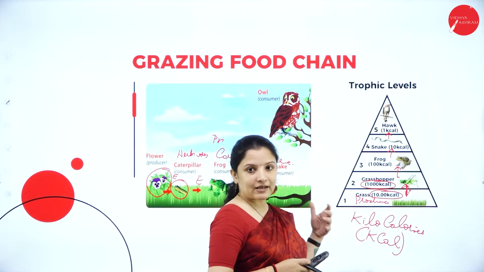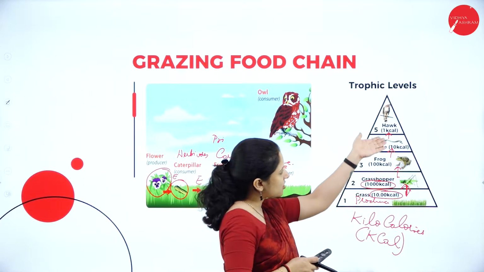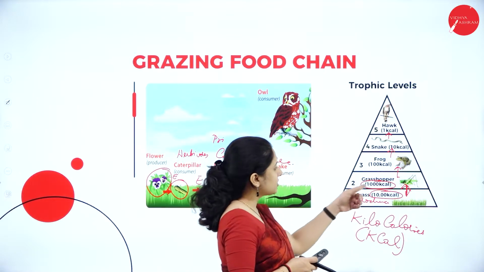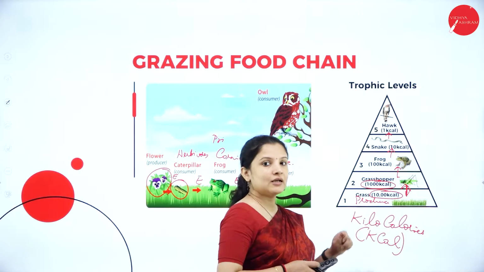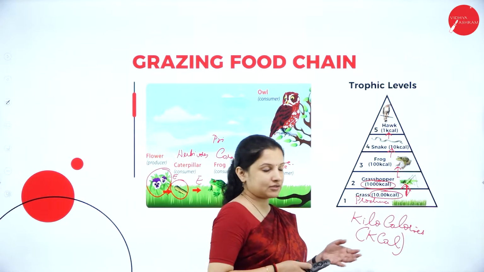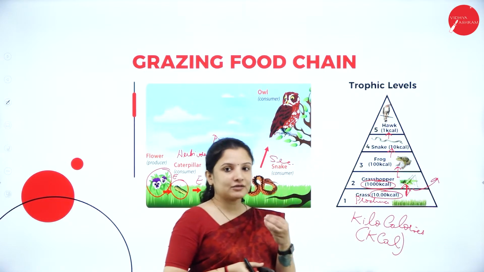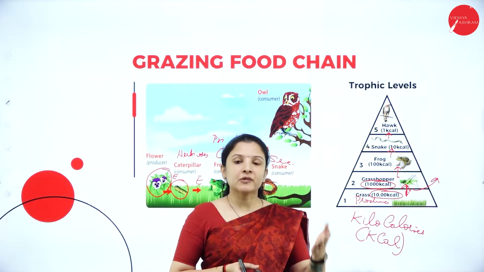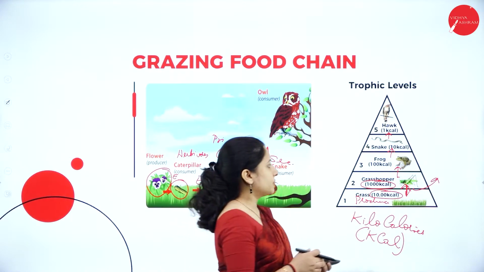Now you can have a doubt here. Why didn't 10,000 kilocalories of energy itself go into each of these organisms? Because the grasshopper will not completely consume the grass, right? So a part of the grass is consumed, wherein a little bit of energy it will receive and a little bit of energy is given back to the environment. The grasshopper will digest the food and it will excrete, right? So when it excretes, a part of the energy will be released back to the environment. So it will be lost.